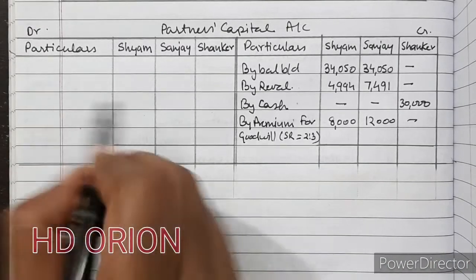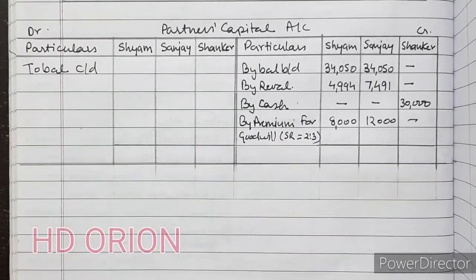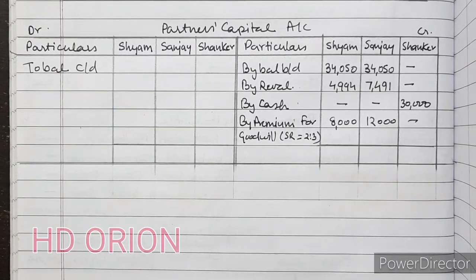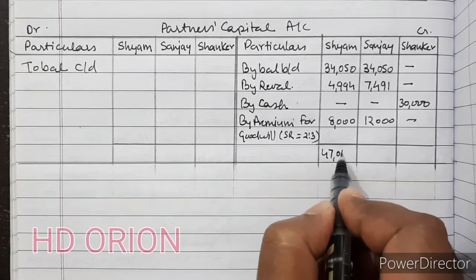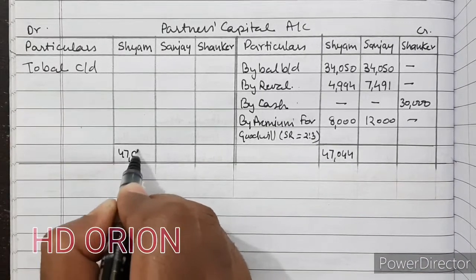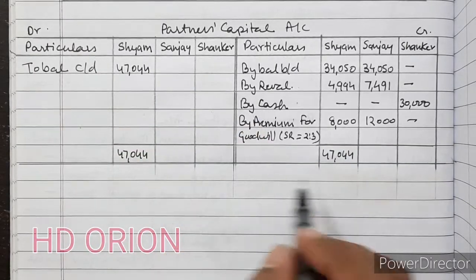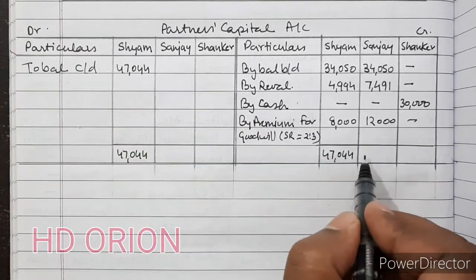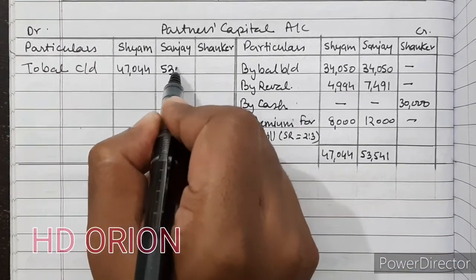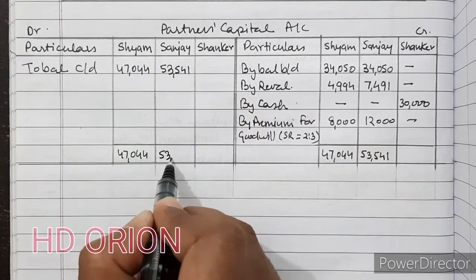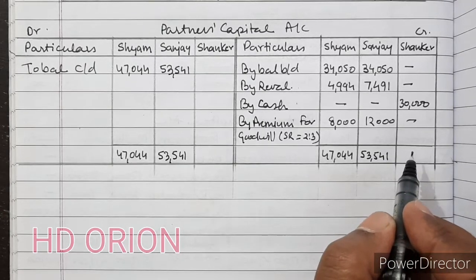Then what else? There is no reserve, nothing. So we will do balance carried down for all the 3 partners. We will get 47,044. And for Sanjay, it is 53,541. And for Shankar, it is 30,000.